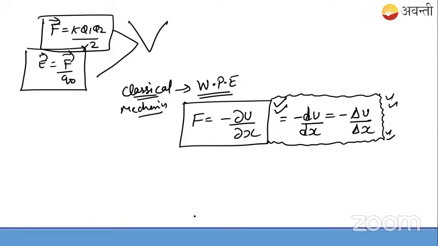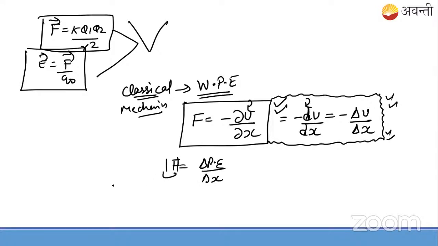So remember, in this equation this force and this U is basically potential energy. So if I want to write the magnitude, I can write the differentiation of potential energy with respect to x, and so we get the force.